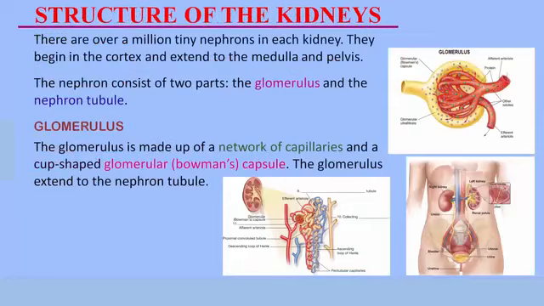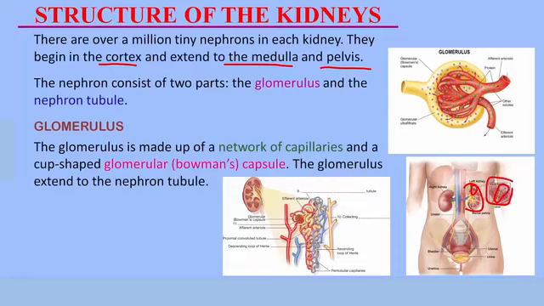Let's find out what the nephron looks like. There are over 1 million tiny nephrons in each kidney. These nephrons are scattered all over the kidney. They extend from the cortex to the medulla and down to the pelvis. Let's take a look at what the nephron looks like. I hope you can see this kidney. If we cut out a portion such as this, we will have this. If you look deeply, these tiny structures here are the nephrons. So the nephron is scattered all over the kidney.